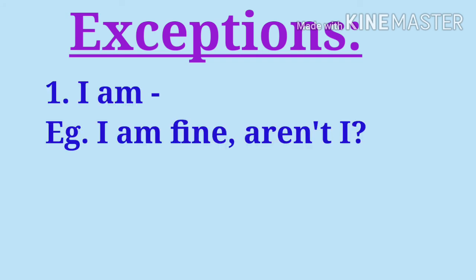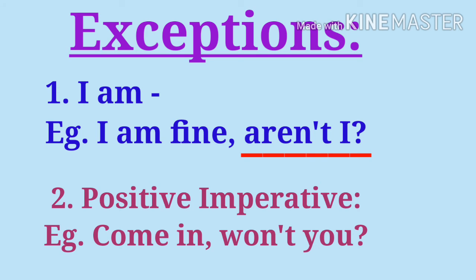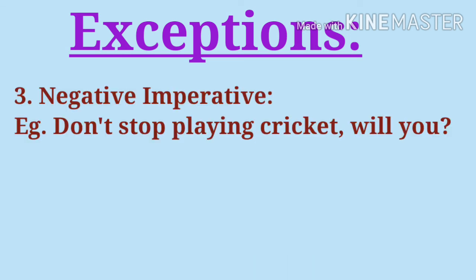Students, there are certain exceptions in question tag. That means some verbs or expressions have different question tags. Like I am. Example, I am fine and the question tag for it will be aren't I. In case of positive imperative, example, come in and the question tag will be won't you, and negative imperative, example, don't stop playing cricket and the question tag will be will you.